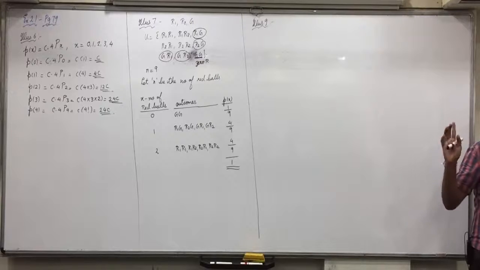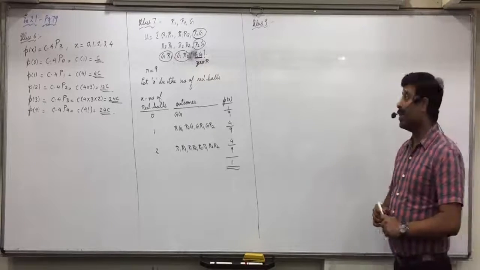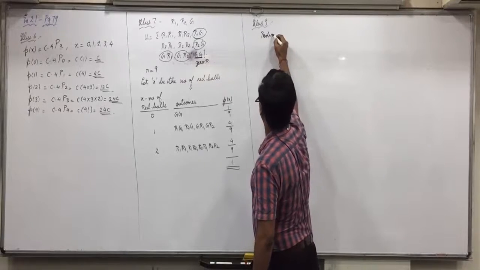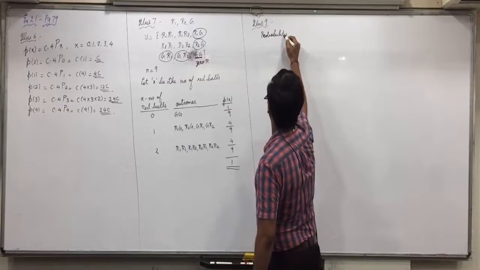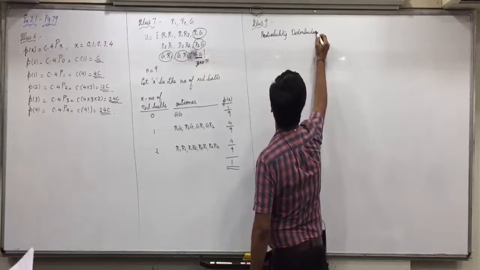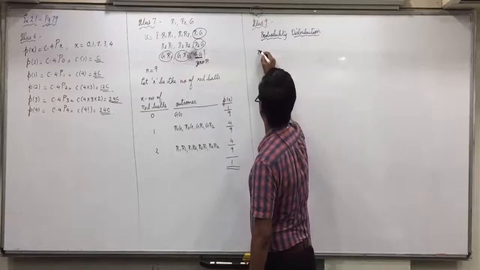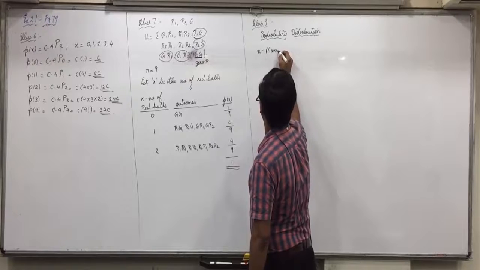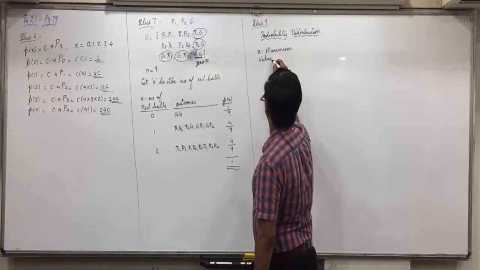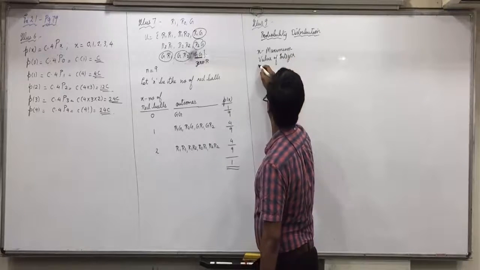Probability distribution I am showing on the board. What is x defined as in the beginning? Maximum integer. Write down x. First of all, we are finding the probability distribution here. X is the maximum value of the integer.